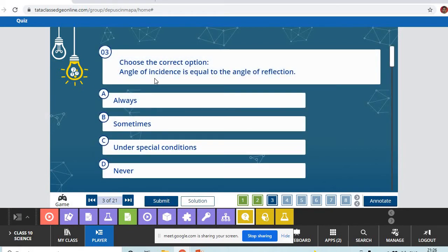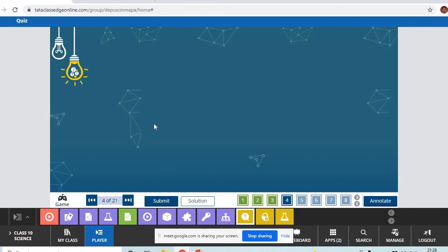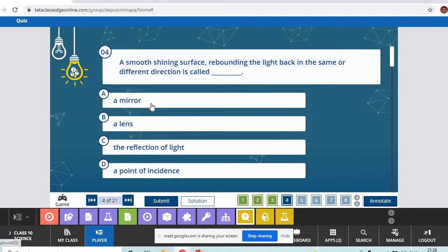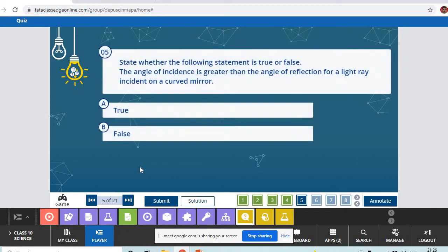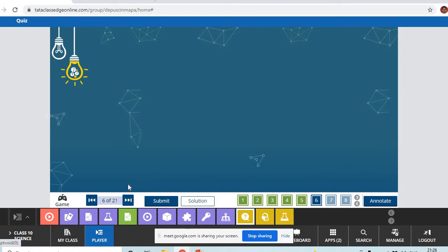Choose the correct option: angle of incidence is equal to angle of reflection. Always. Very good. Next question: a smooth shining surface rebounding the light back in the same or a different direction is called a? Mirror. Very good. You are very quick, and you have to be quick if it is a quiz. The angle of incidence is greater than the angle of reflection for a light ray, true or false? False. Absolutely correct.